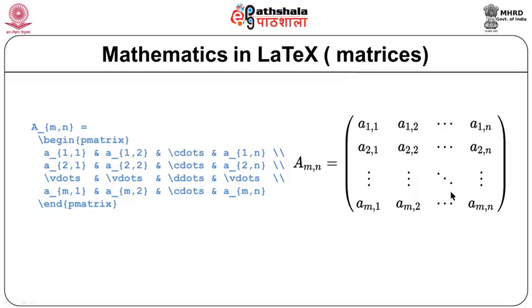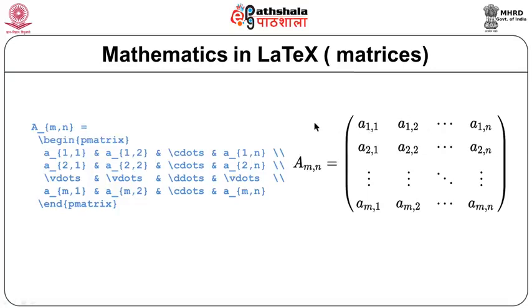To indicate diagonal dots, I have used d dots. Vertical dots are v dots; the v dots command indicates vertical dots. And the entire matrix is created using the command begin p matrix, which ends with end p matrix. So, this is a sample matrix where we are not specifying the size of columns.